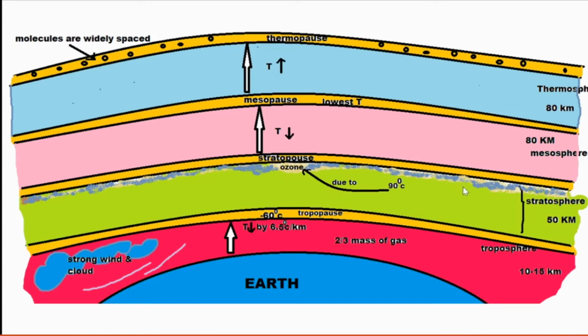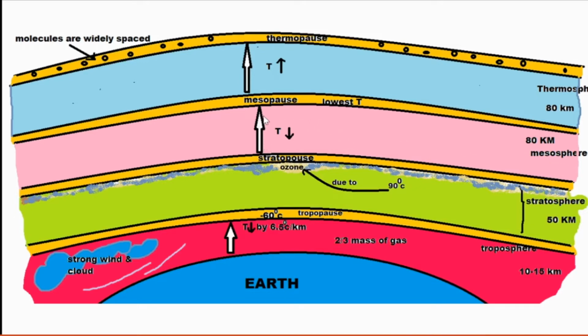That's a very important thing. And after the stratosphere came the mesosphere. What is its range from the surface of the earth? After the stratosphere, the mesosphere extends till 80 kilometers.